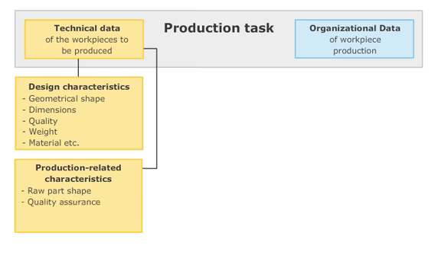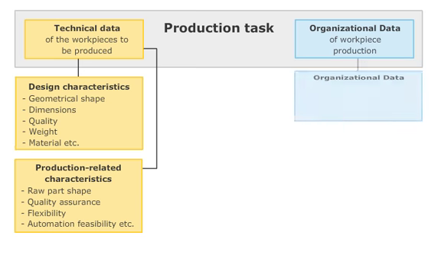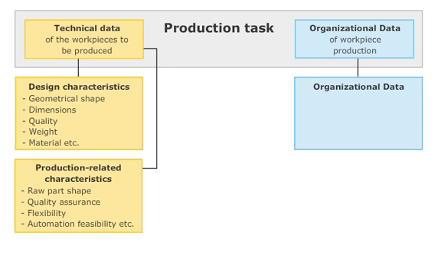Quality assurance is also an important production-related characteristic. Only precision machining processes allow measurements during machining, for example, during grinding using a measuring control. Highly flexible production technology enables broad applicability. Finally, if the production technology has the prerequisites to be automated, further development and streamlining of the production process are well possible. The important organizational data includes the following: the number of workpieces per year.